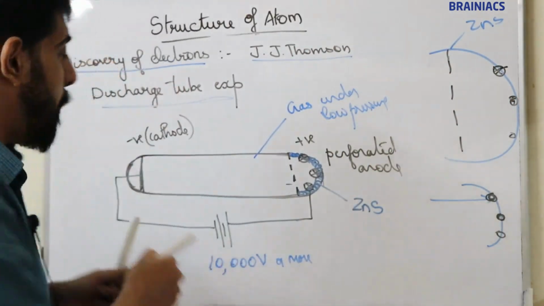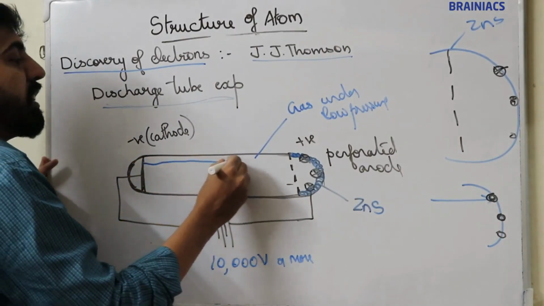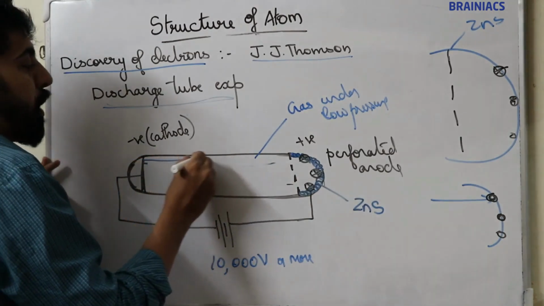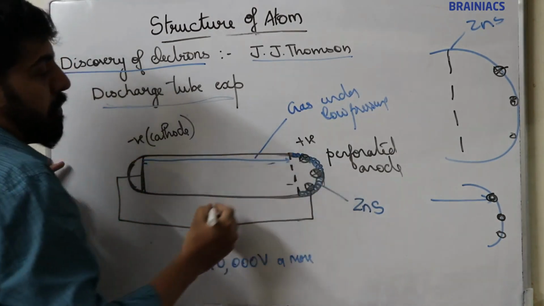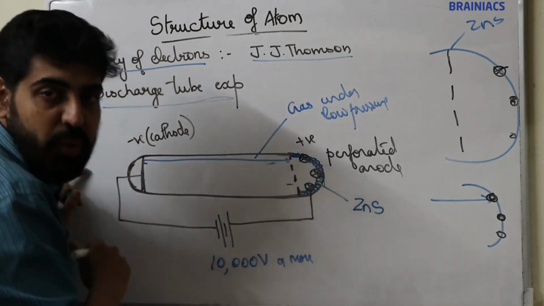That means some radiation is coming from the cathode and it's moving towards the anode.